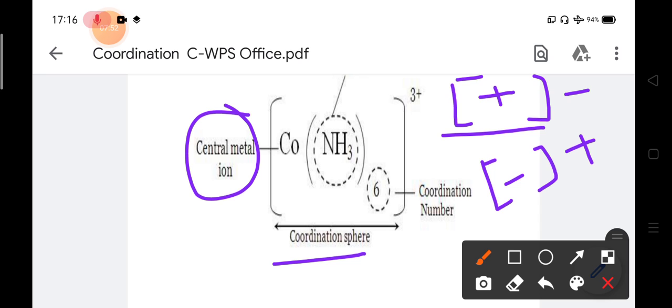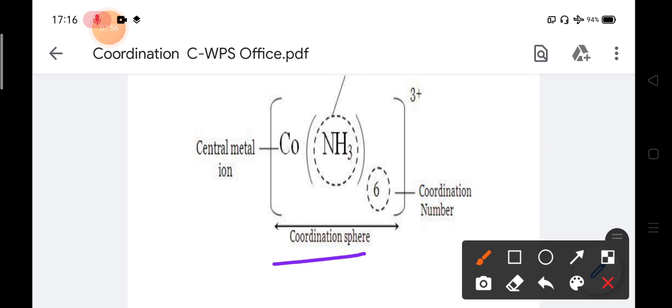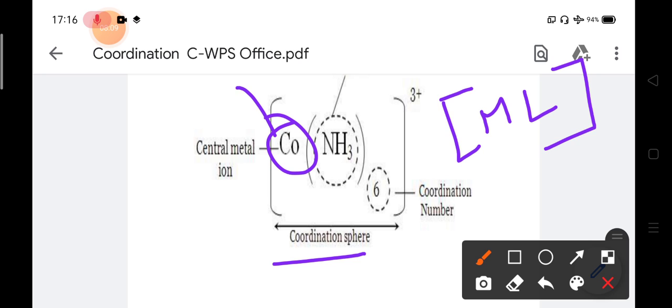In the coordination sphere, there are 2 things: one is the metal and the other is the ligand. Here, in the case of Co(NH3)6, the Co, that is cobalt, is the central metal ion, and the NH3 is the ligand.